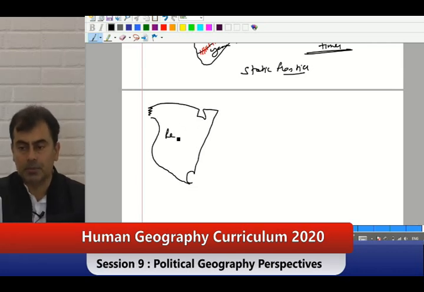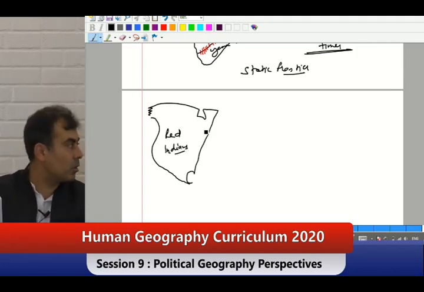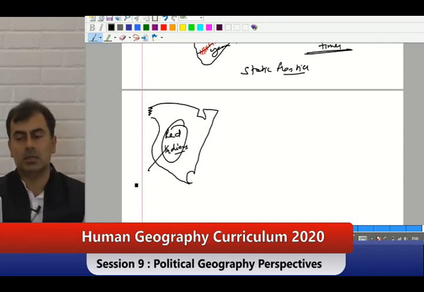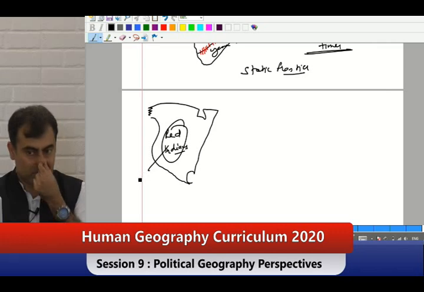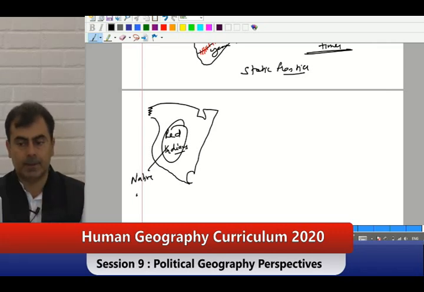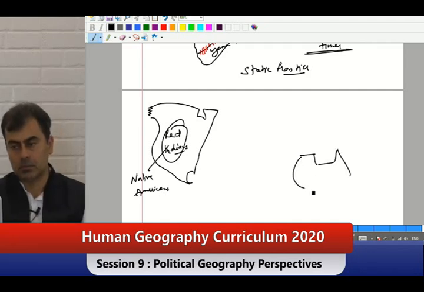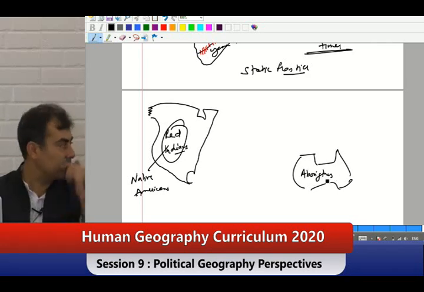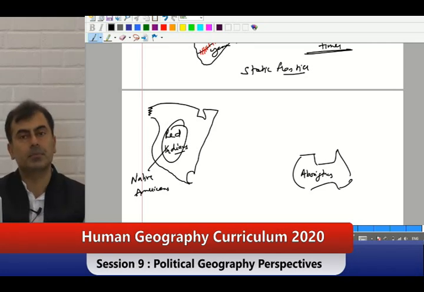Original people, red Indians. Remember the mistake of geographers to call them red Indians, but what are these? These are the original American people. So Native Americans. What is this? Aborigines. Who are Aborigines? Native Australians.